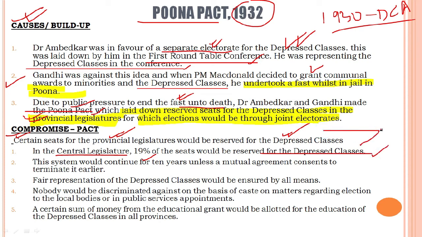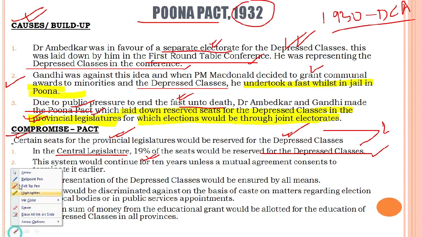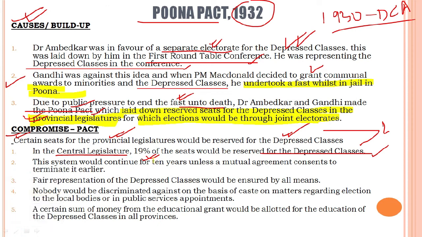So two points to be taken from here: first, in the provincial legislatures some seats would be reserved for the depressed classes, as well as in the central legislature 19% of the seats are reserved for these people. Now this system would continue for 10 years. Another important point to be noted, students, the provision had 10 years. The system would continue for 10 years unless a mutual agreement consents to terminate it earlier.